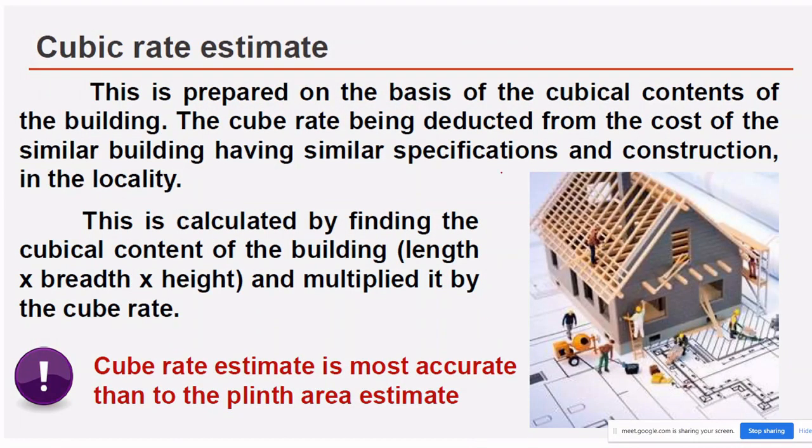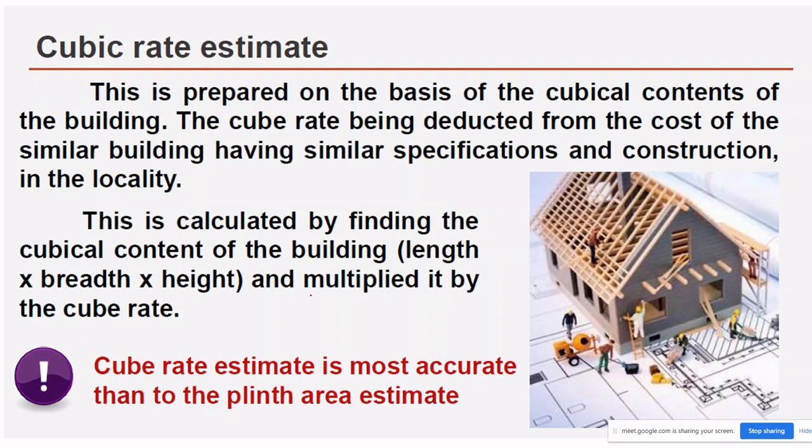So cubic rate estimate is prepared on the basis of cubical contents of the building. So what are the cubical contents? The cube rate is deduced from the cost of similar buildings having similar specification and construction in the locality. This is calculated by finding the cubical content of the building, that is length into breadth into height, and multiplied by the cube rate.